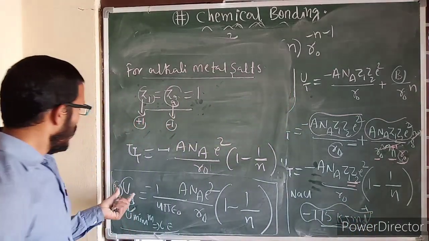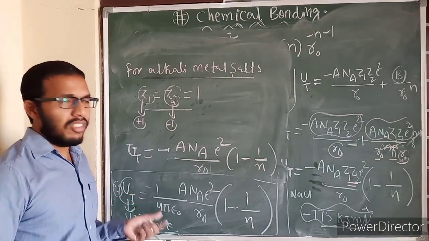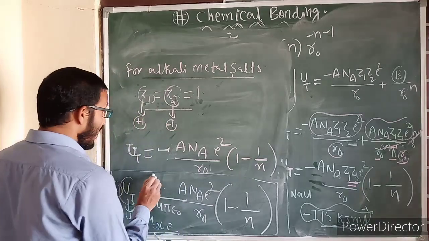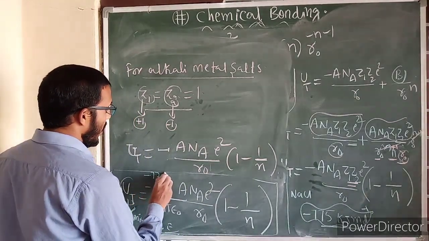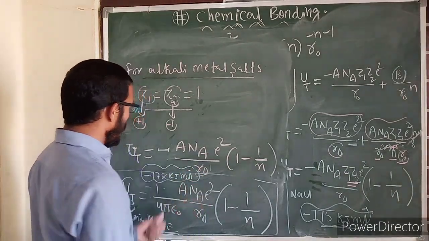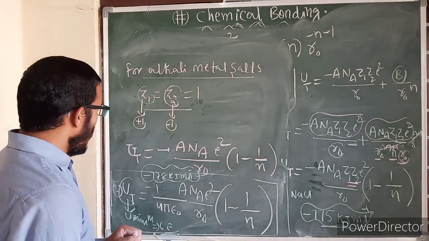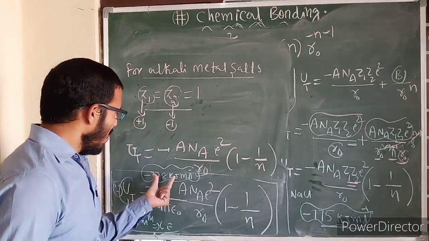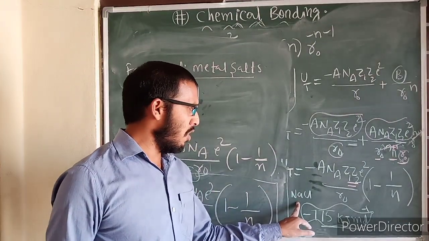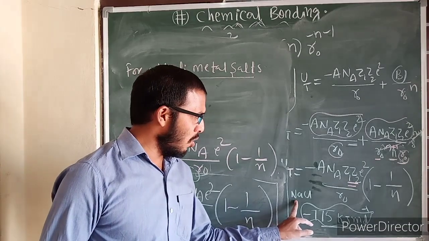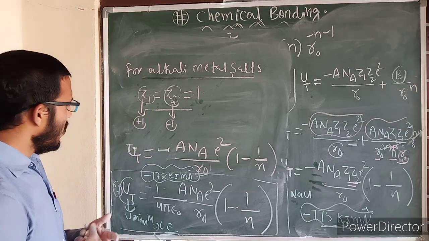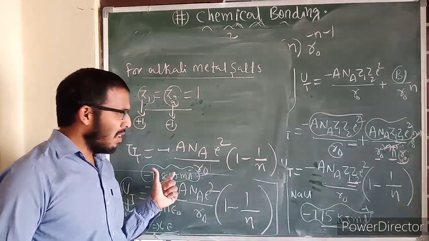But according to this Born-Lande equation, for NaCl they got minus 778 kilojoule per mole. That means approximate values we are getting here. This theoretically calculated value is approximately equal to the experimentally observed value for NaCl, minus 775 kilojoule per mole. That's why it was not having that much importance.